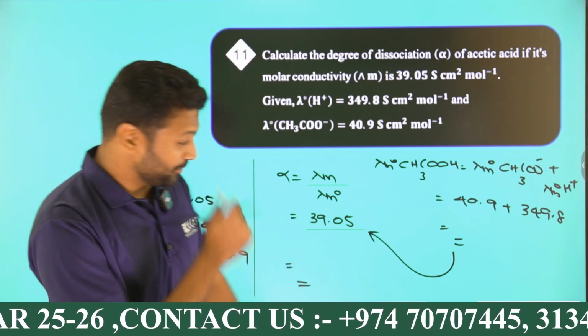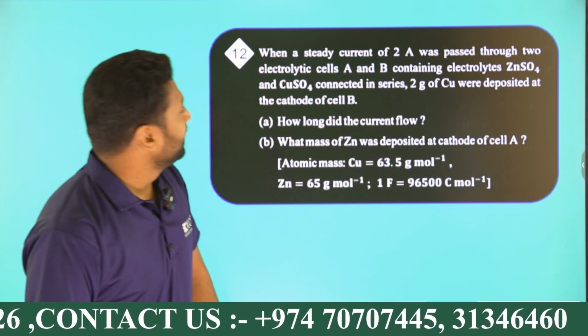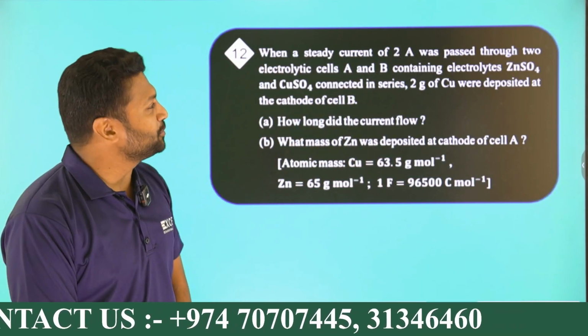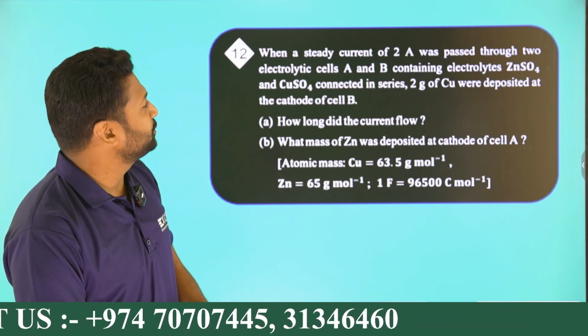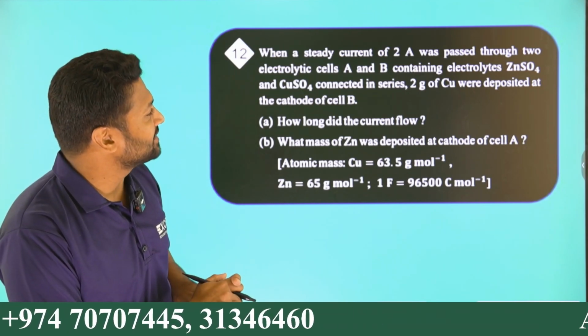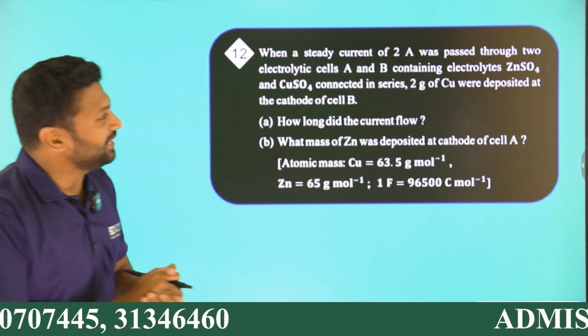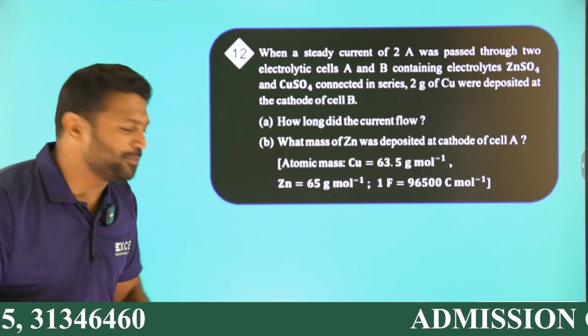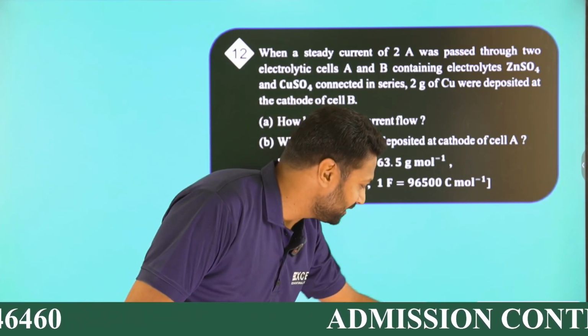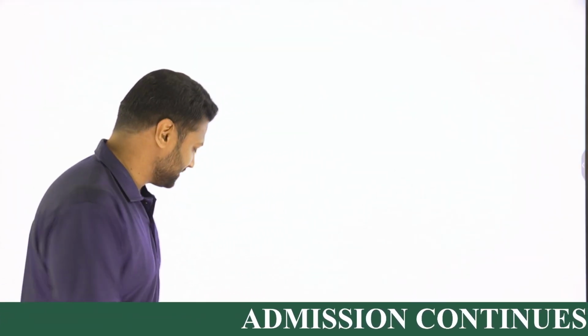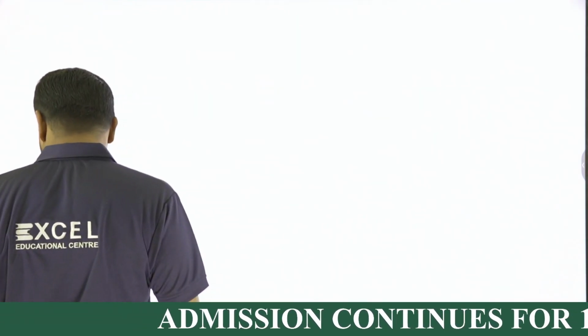Okay. So the 12th one right now. When a steady current of 2 ampere was passed through two electrolytic cells A and B containing electrolytes. Before that, let's focus on one thing. What is meant by Faraday's law, please, guys? What is meant by Faraday's law?